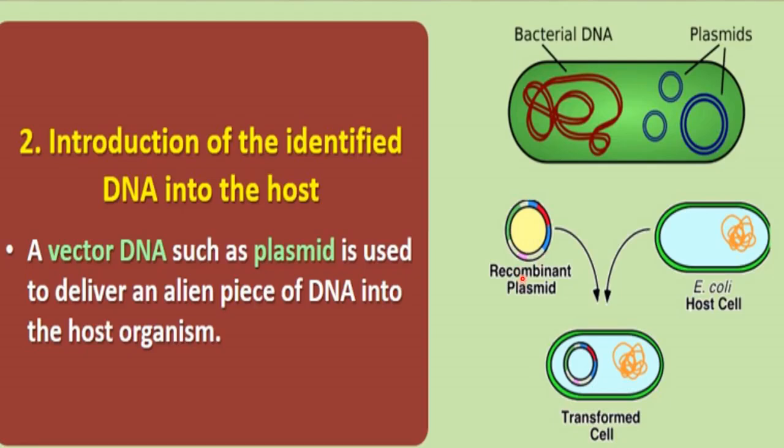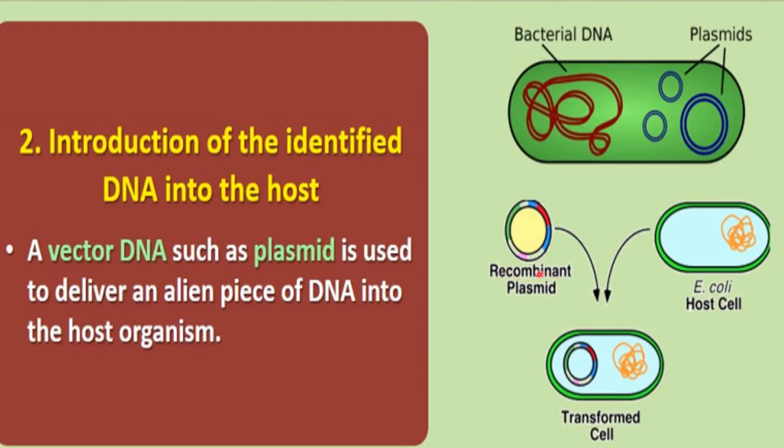For now, you just understand that this plasmid having the alien piece of DNA is called recombinant plasmid. Why is it called recombinant? Because here, along with this plasmid DNA, one alien piece of DNA is also present. That's why it is recombinant plasmid, right? It has been formed due to combination of the alien piece of DNA with the plasmid DNA.